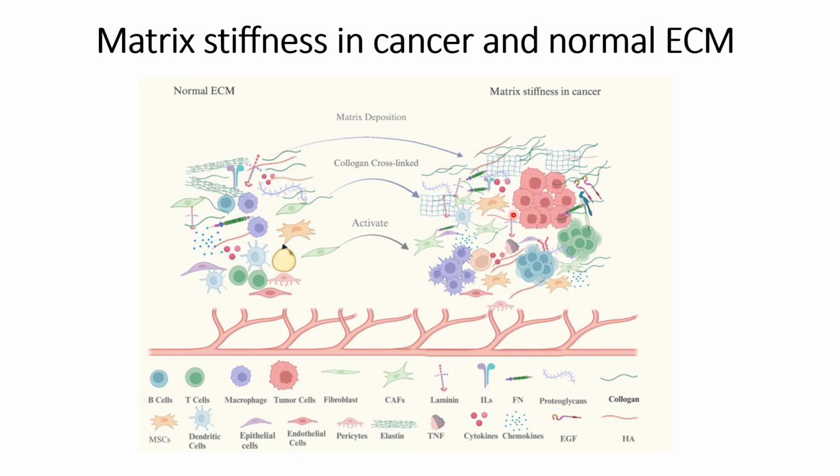It is also not shown here, and this increase in tenascin will lead to a mechanically activated tumor promoting environment. Before this tenascin, it is just a stiff matrix, but when tenascin is expressed, it will lead to the activated tumor promoting stiff environment that will help in tumor proliferation.